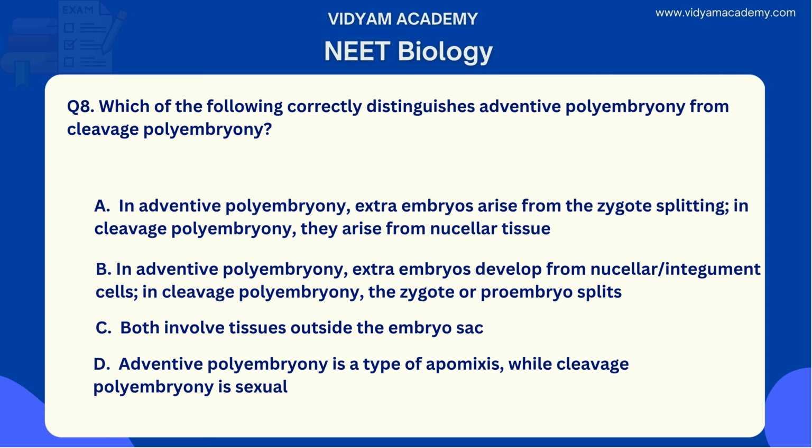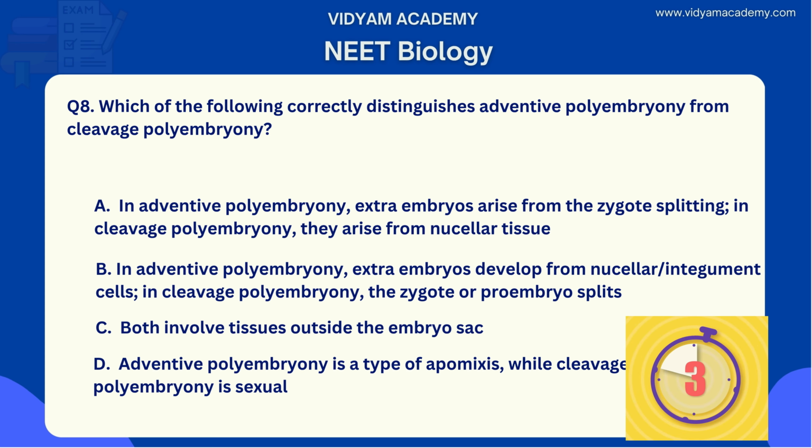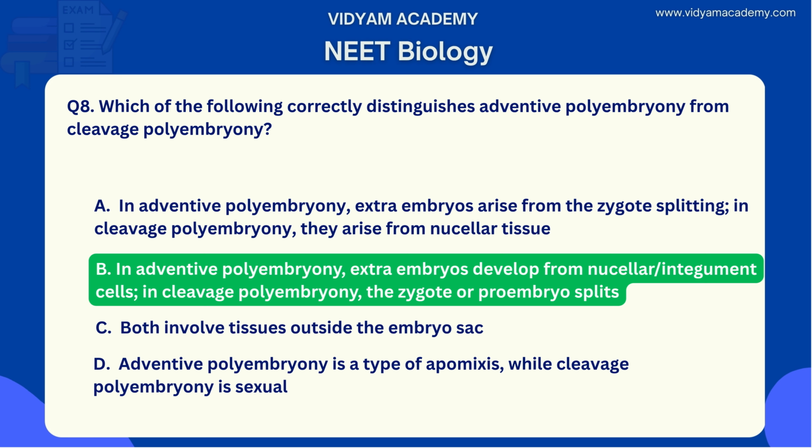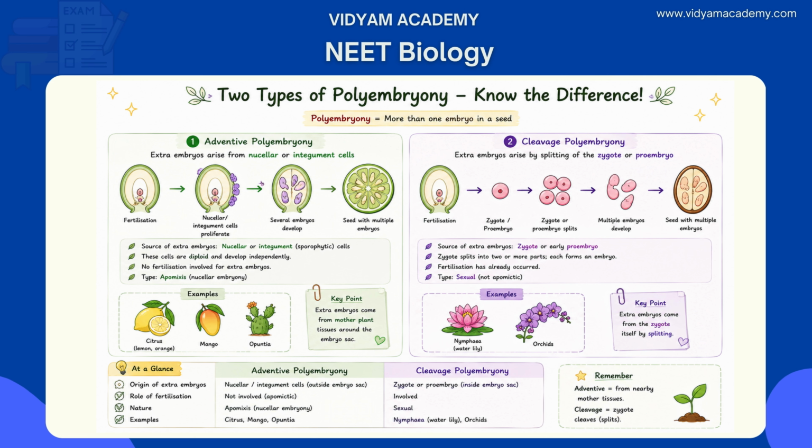What is the answer for this question? Did you guess the right answer? The correct answer is option B. Why and how? Let's see. Polyembryony means more than one embryo in a seed. In adventive polyembryony, the extra embryo arises from sporophytic cells, specifically nucellar or integument cells that proliferate and develop into embryos independently, alongside the zygotic embryo.